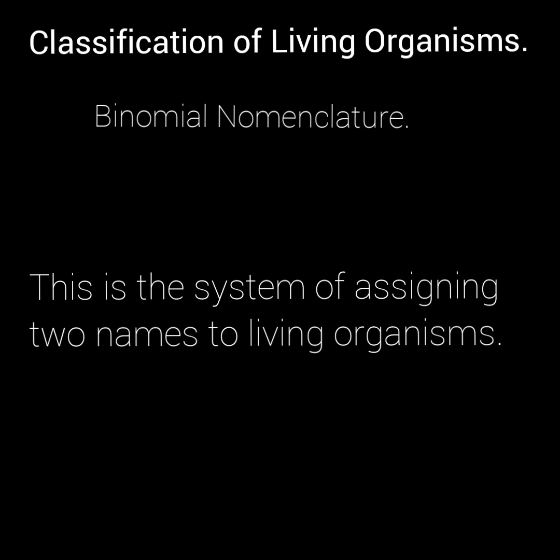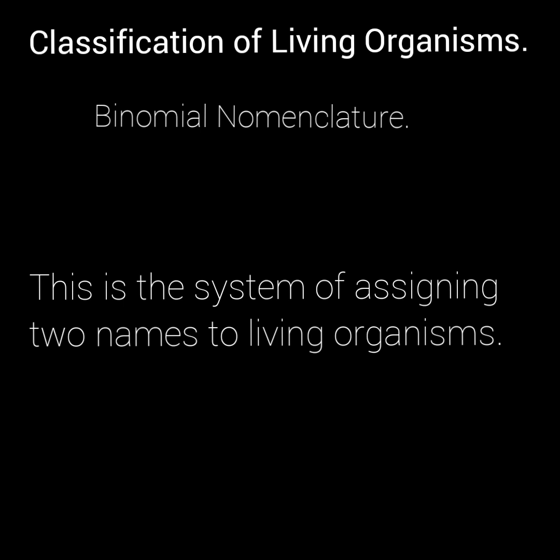The next we'll be considering today is the binomial nomenclature. The binomial nomenclature is the system of assigning two names to living organisms. The system of assigning two names to organisms is known as binomial nomenclature. And this is done for a purpose. And the purpose is to ensure uniformity among biologists from different parts of the world.